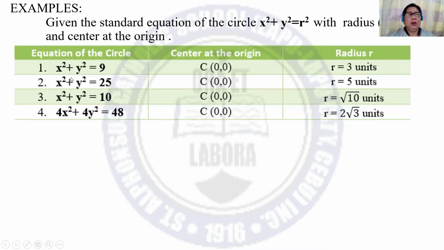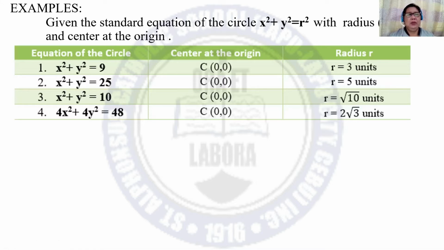Next, given x squared plus y squared is equal to 25. So again, this is the standard form where the center is at the origin. So the coordinates of the center we have 0, 0. And the value of the radius is 5 units because the square root of 25 is 5.